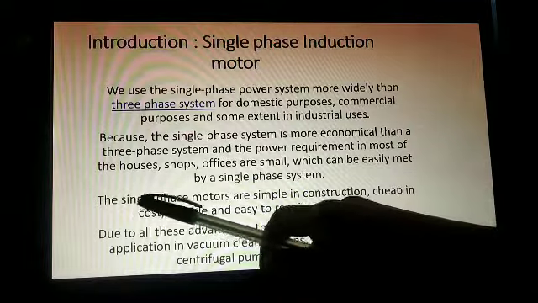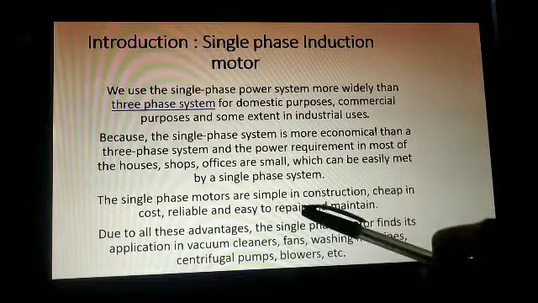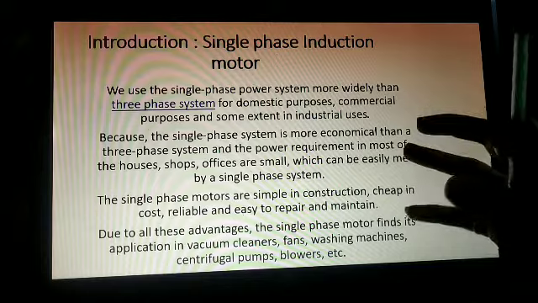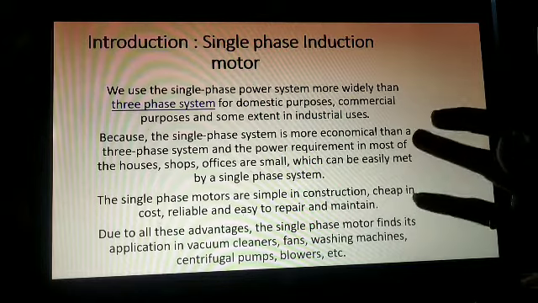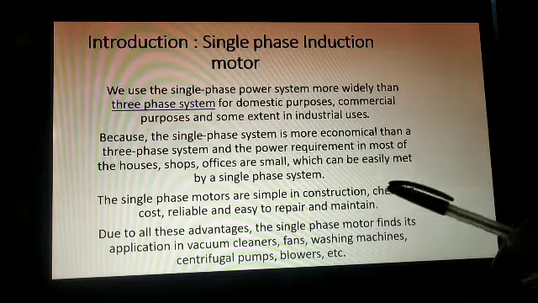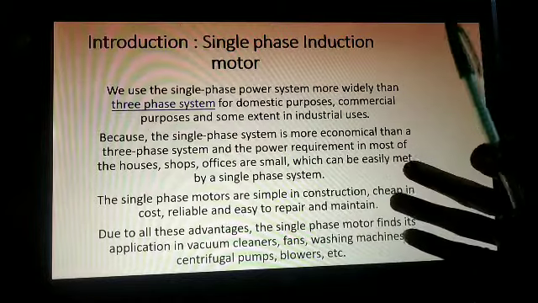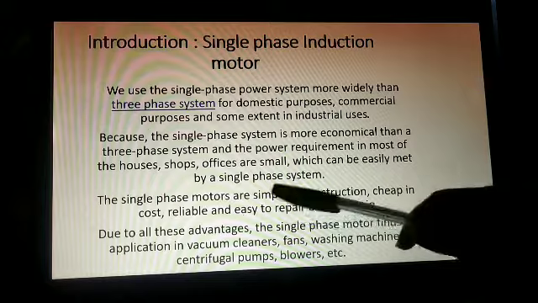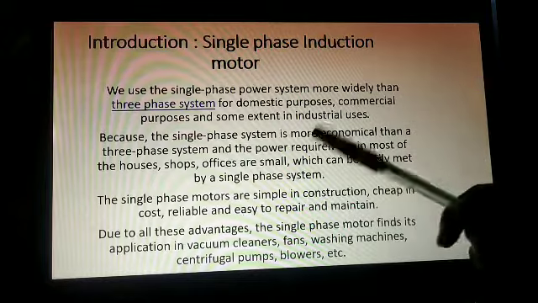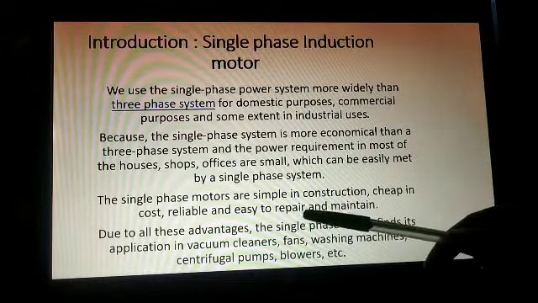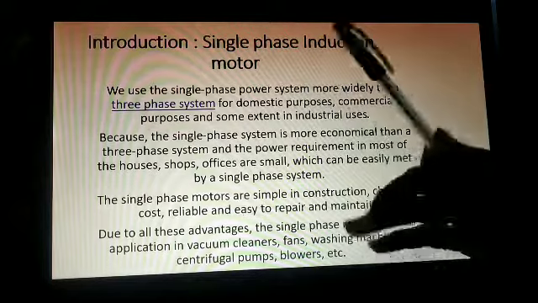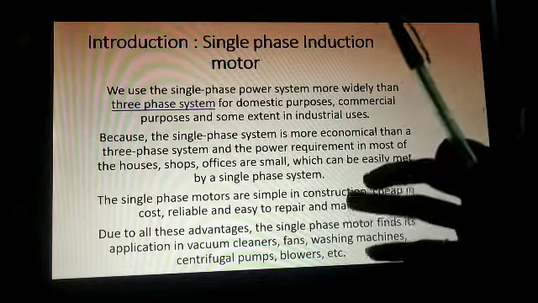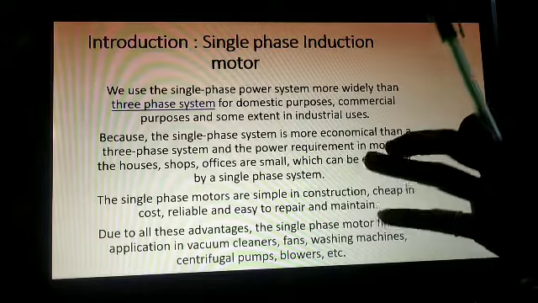The single phase motors are simple in construction, cheap in cost, that means affordable to the common man also, reliable, and easy to repair and maintain. If any fault occurs, then we can repair it, right? And it is reliable, that means trustworthy, we can rely on single phase motors.